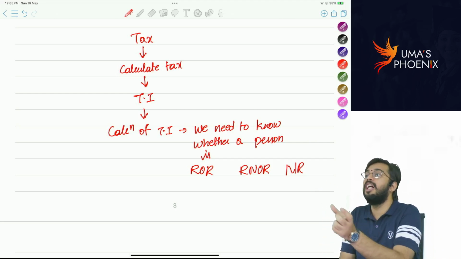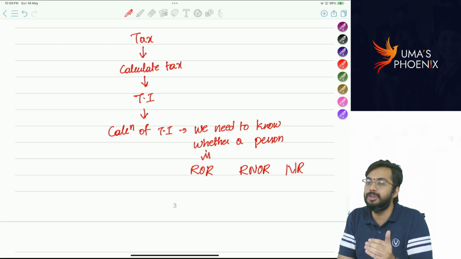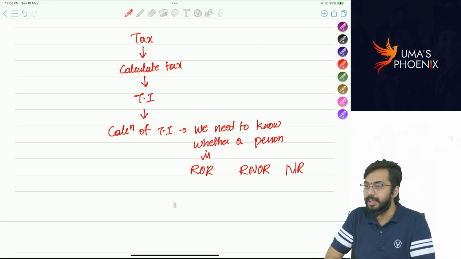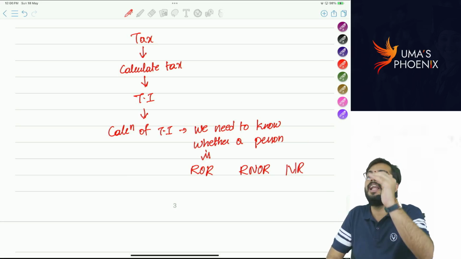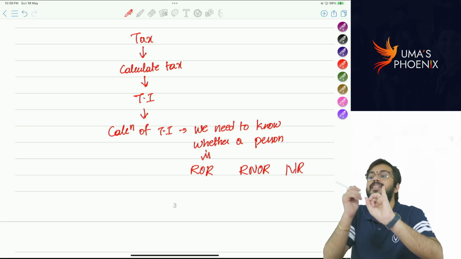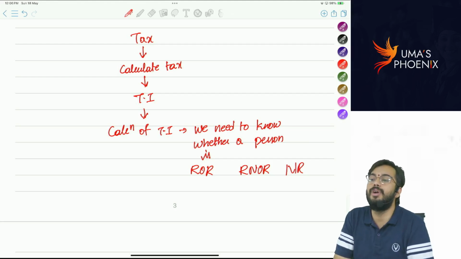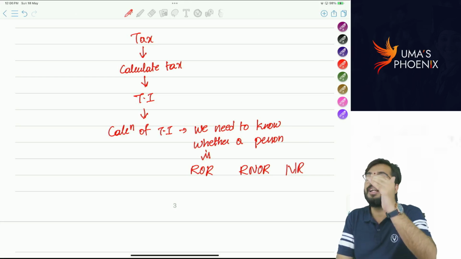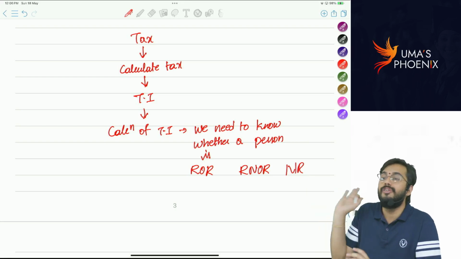If you know Raju is resident and ordinarily resident, then when you are calculating total income of Raju, you will consider Indian incomes as well as foreign incomes. If Raju's residential status is RNOR, you will consider Indian income. You will also consider foreign income from business controlled or profession set up in India. Next, when you know Raju is non-resident, you will only take Indian incomes, you will ignore foreign incomes.